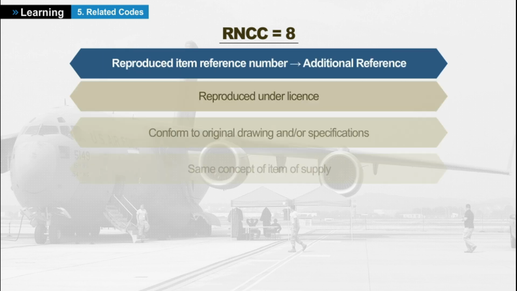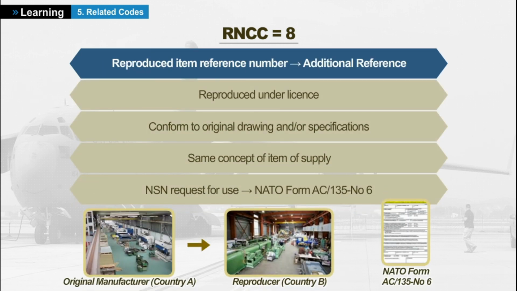Reproduced item. Reproduced item reference number. A reference number which indicates an item of production reproduced by another country. The reproduction is carried out according to a license agreement between the original manufacturer and the reproducing manufacturer. The reproduction is carried out in full compliance with the original drawings and/or specification. However, some minor differences are admitted by the original country as long as they have no impact on the item of supply concept. The NSN request for use is made through the AC135 NATO Form N°6.